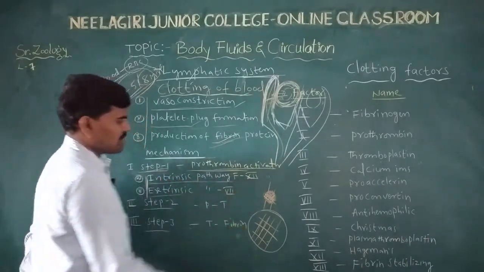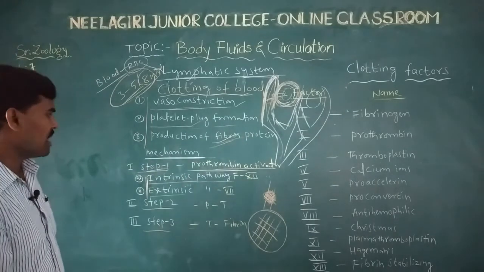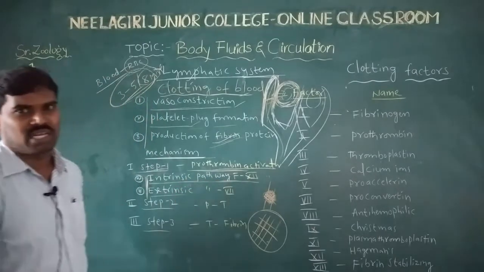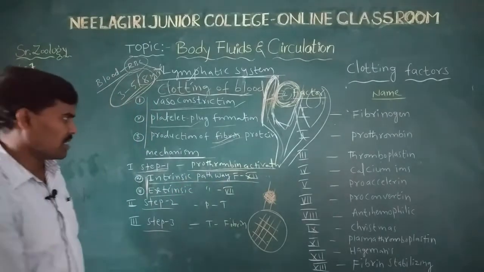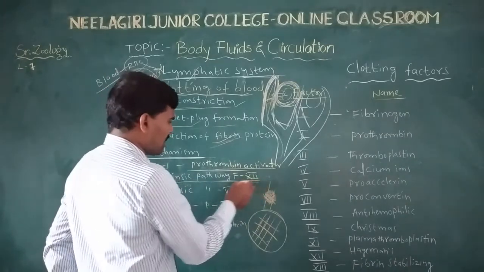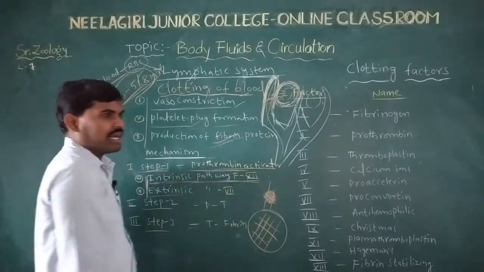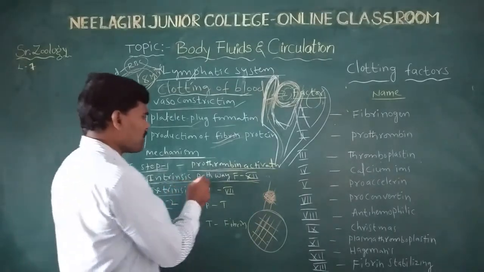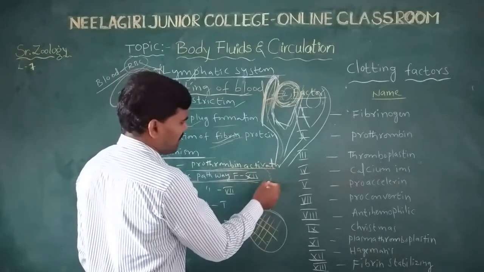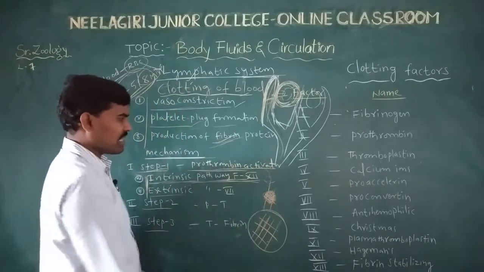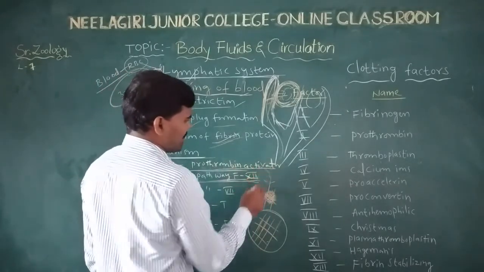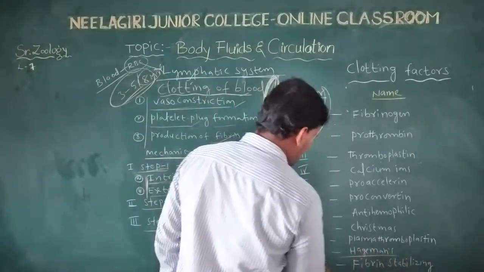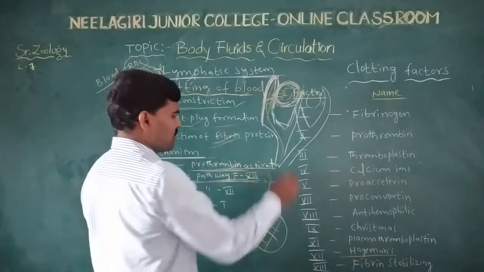Intrinsic pathway. Whenever there is an injury to the blood vessels, external or internal, whenever the injury is to the internal blood vessels, the intrinsic pathway immediately produces prothrombin activator, mediated by the 12th factor. The 12th factor means Hageman factor.